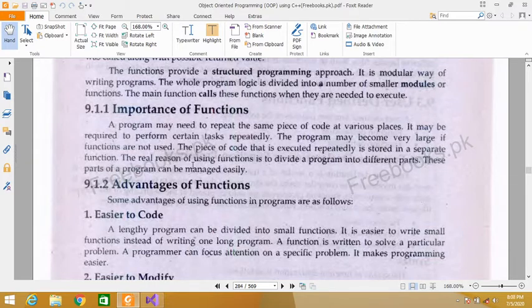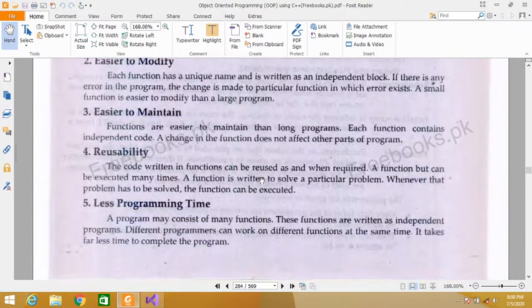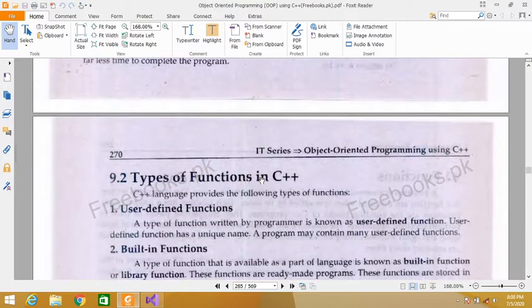The real reason for using function is to divide a program into different parts. These parts of the program can be managed easily. So we can divide a big problem into smaller parts and we can handle these smaller parts easily. Some advantages of function: easier to code, easier to modify, easier to maintain, reusability, less programming time.